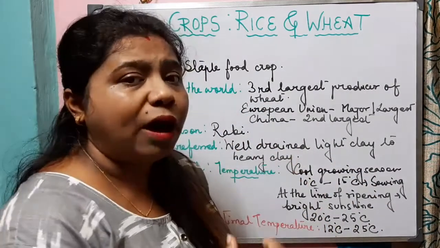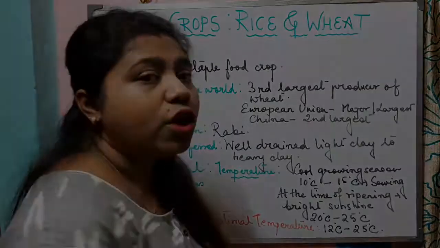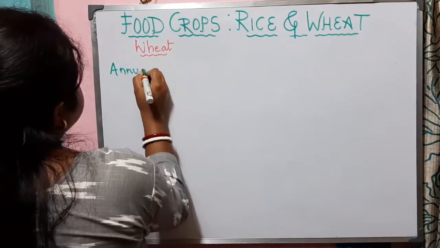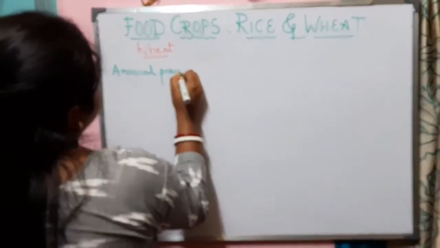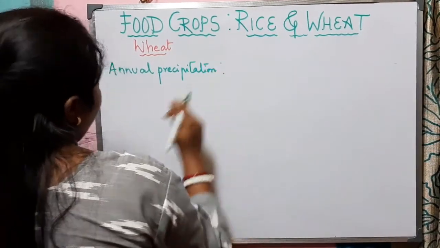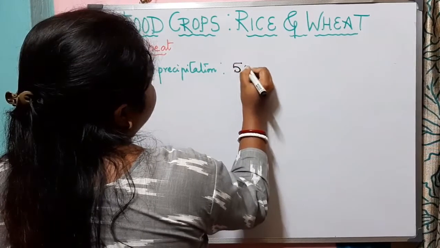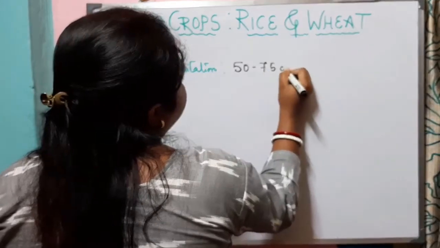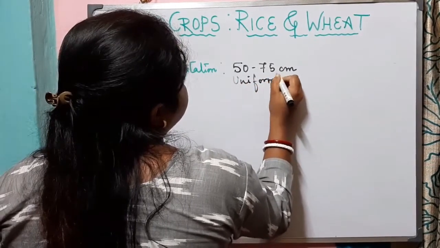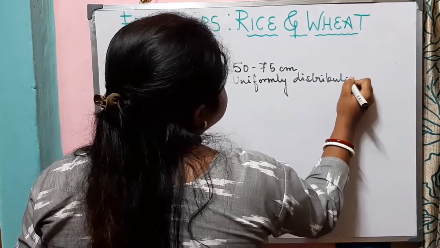Now let us know about the annual precipitation required for the growth of wheat. Wheat requires a rainfall of about 50 to 75 centimeter, which should be uniformly distributed throughout the wheat growing season.